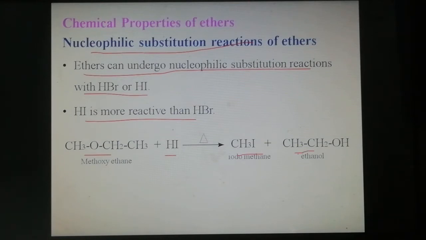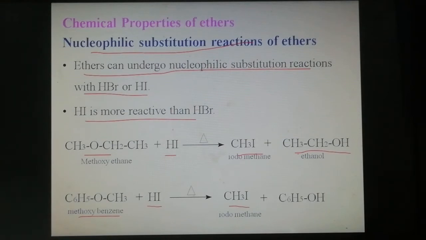Suppose we use an aryl ether, C6H5OCH3, anisole or methoxybenzene, treated with hydrogen iodide. It forms iodomethane and phenol, C6H5OH.